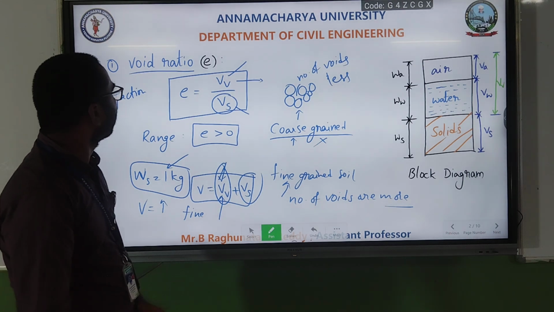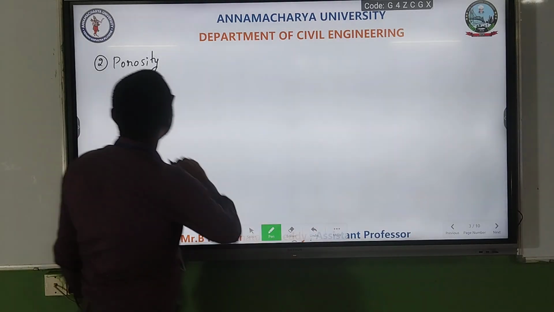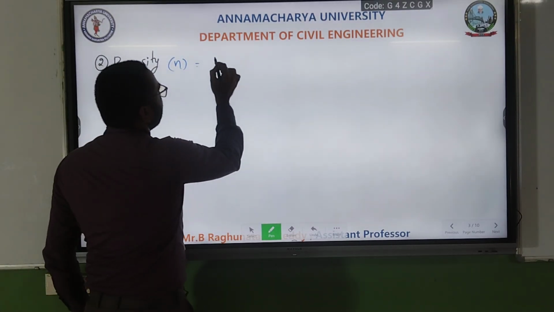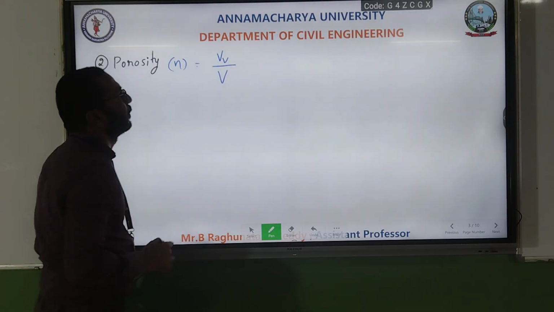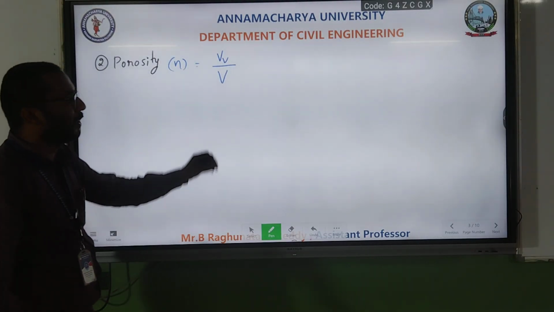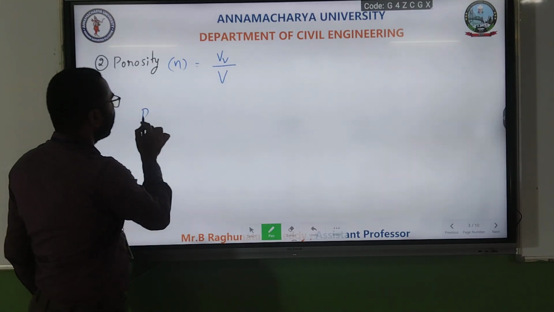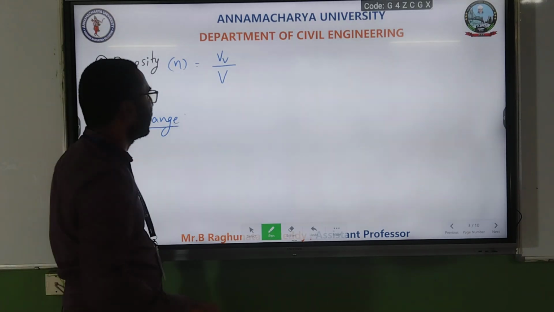Next one, second one, porosity. Porosity is denoted with n and it is the ratio of volume of voids to total volume. Okay, it is the ratio of volume of voids to total volume. Next, similarly, the range, similar to void ratio. So what is the range of this one?